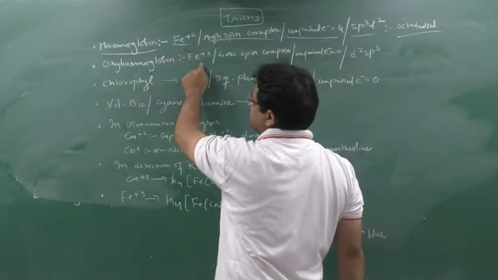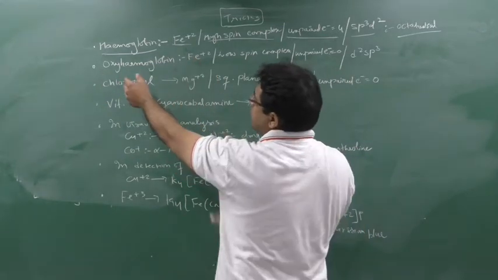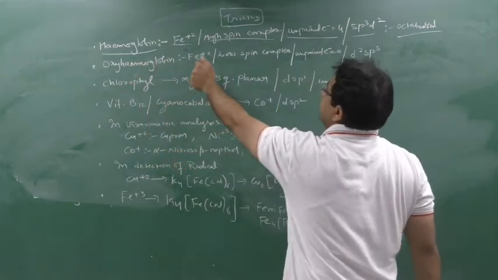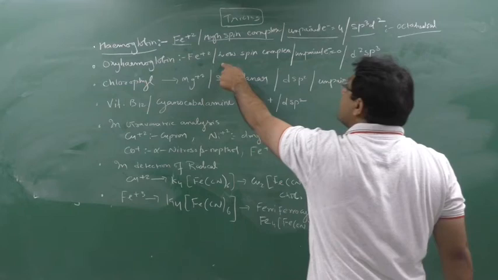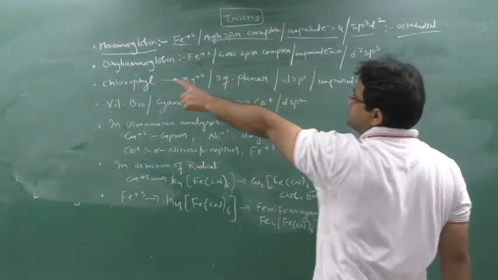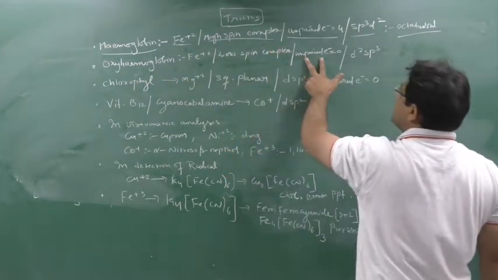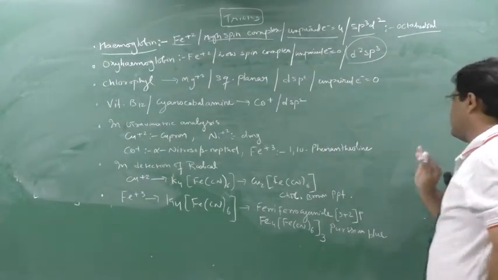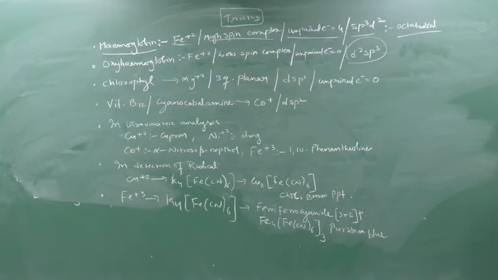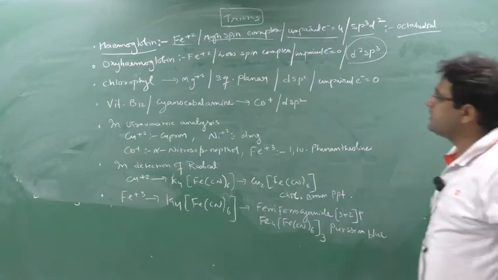But here it is a low spin complex because of association with oxygen. Please remember this. Unpaired electrons will be 0 and the hybridization will be d2sp3. Clear this part?